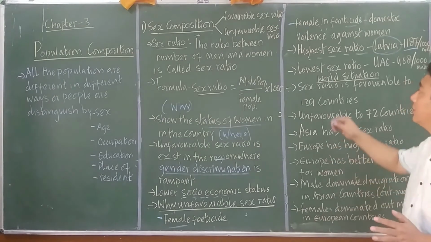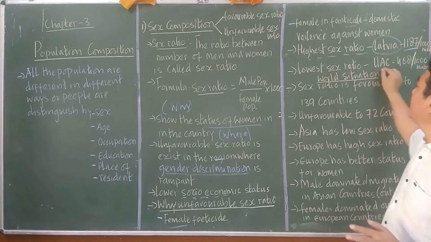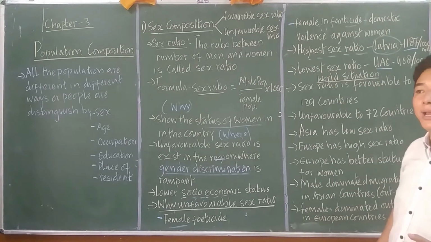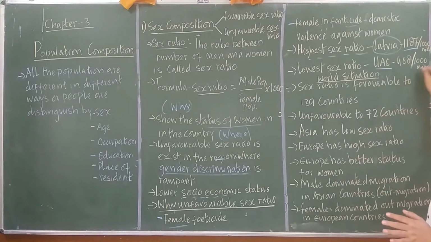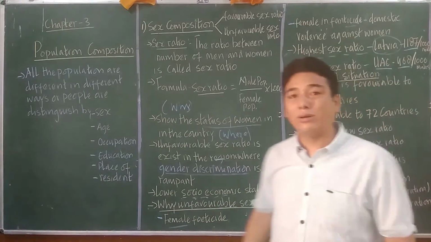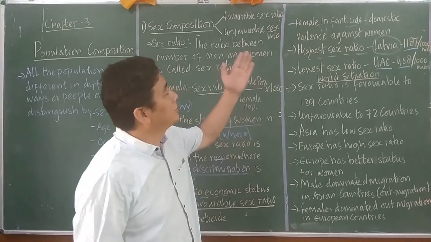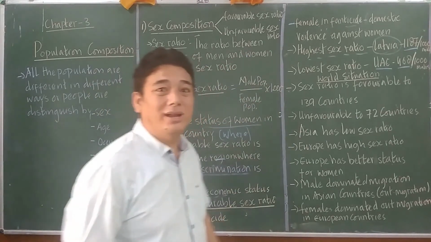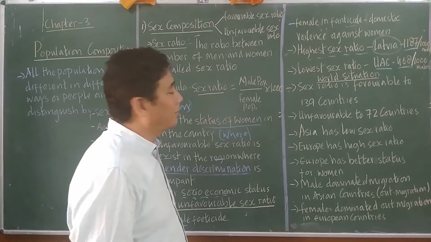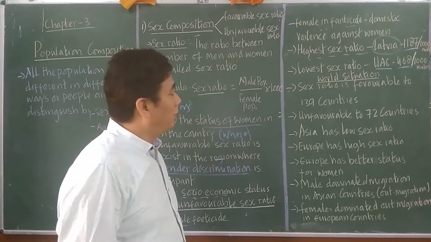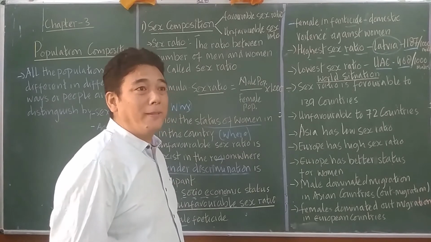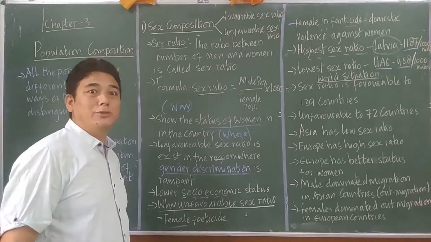Is it clear? Whereas in the UAE, the United Arab Emirates, for 1,000 males there are 468 females. The unfavorable sex ratio means a lot of problems are going on for women: feticide, infanticide, domestic violence, right? Such kinds of problems are going on, and unfair situations are happening with women.